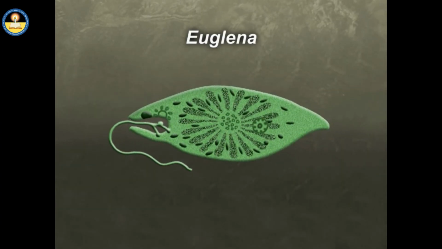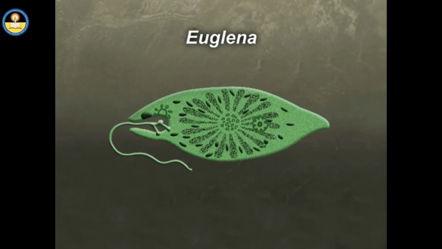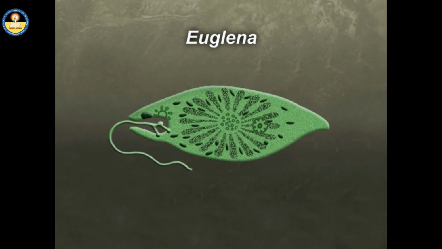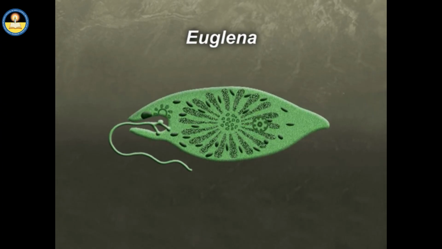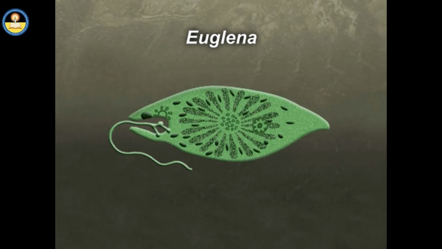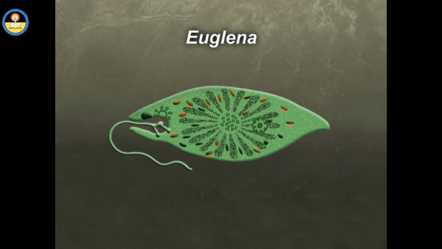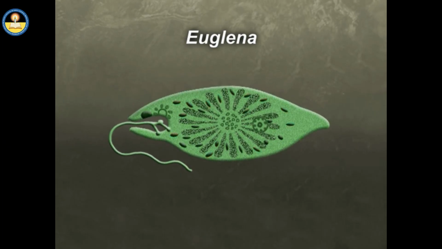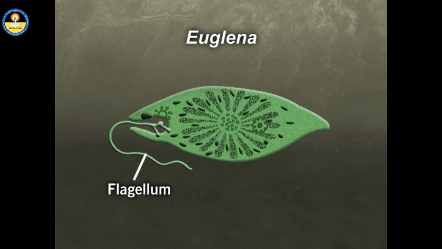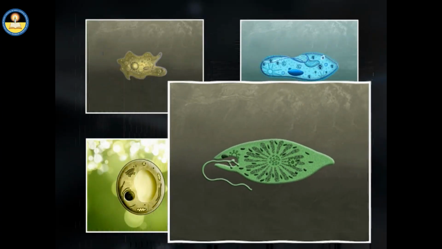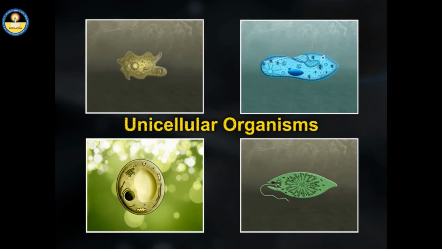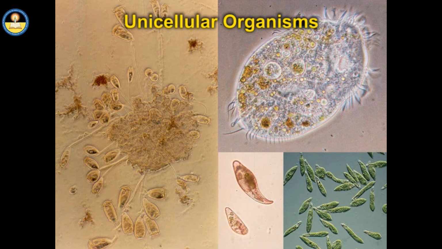Euglena is also a unicellular flagellate from Protista group. It is unique in itself because it behaves like both plant as well as animal. It resembles plant because it has chloroplast and performs photosynthesis, and moves with a strong flagella, so acts like an animal. So all these organisms whose body is made up of one cell only are known as unicellular organisms. In these organisms, the single cell performs all life functions.